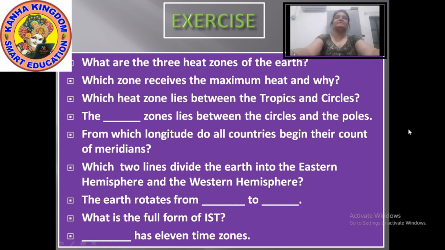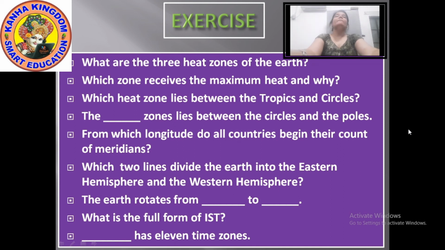Next, from which longitude do all countries begin their count of time? It is the prime meridian. The prime meridian is the longitude from where all the countries begin their count of time.